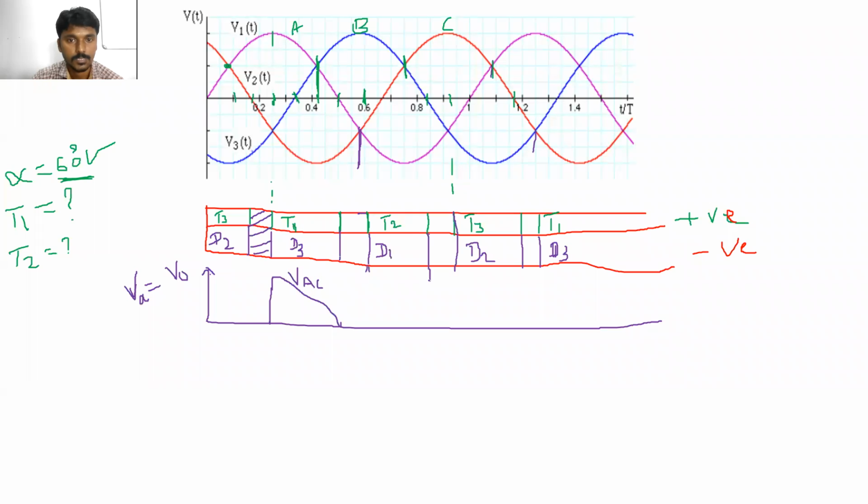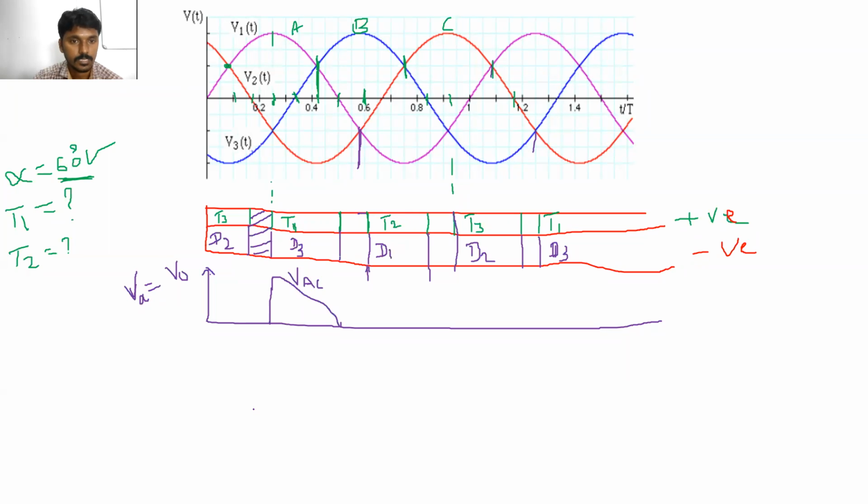This point to this point. कौन सा devices turn on है? Which devices are turn on from this point to this point? Upper group से T2 turn on है, lower group से D1 turn on है. Is it right? Say yes or no.